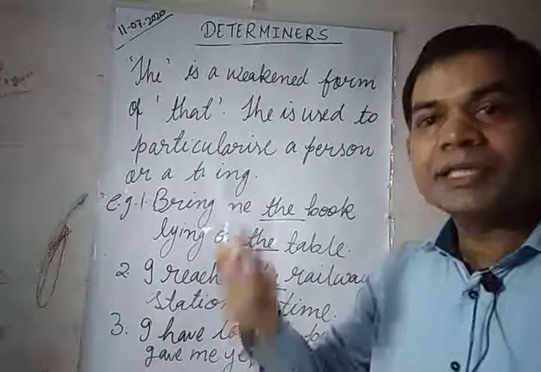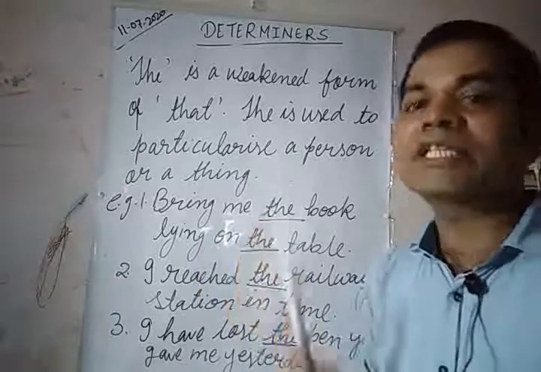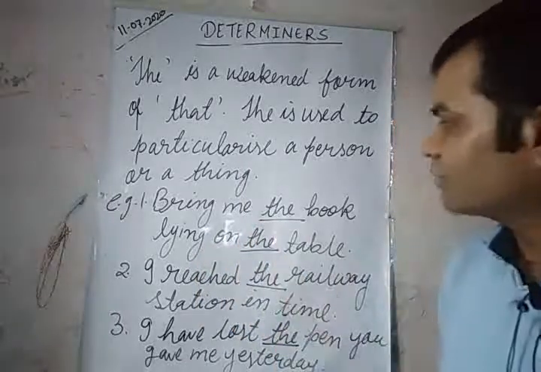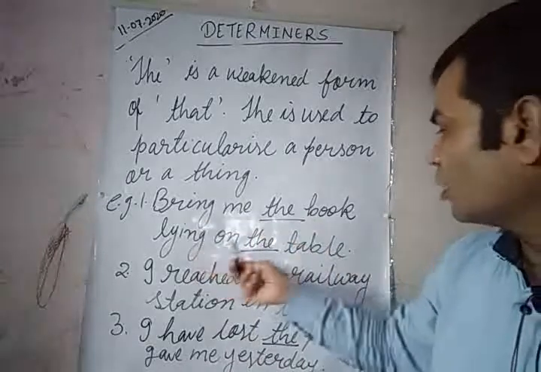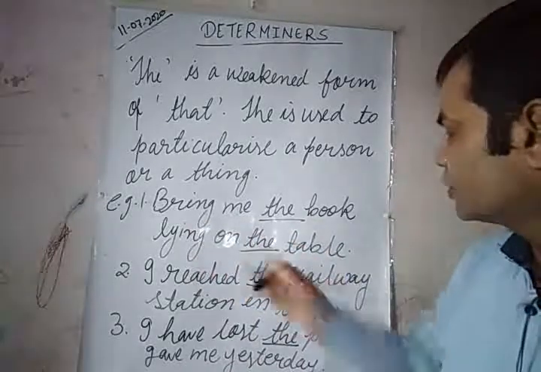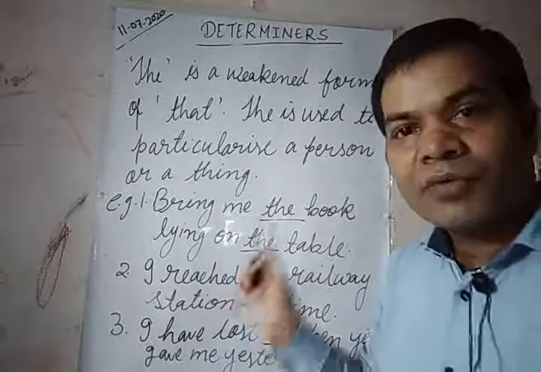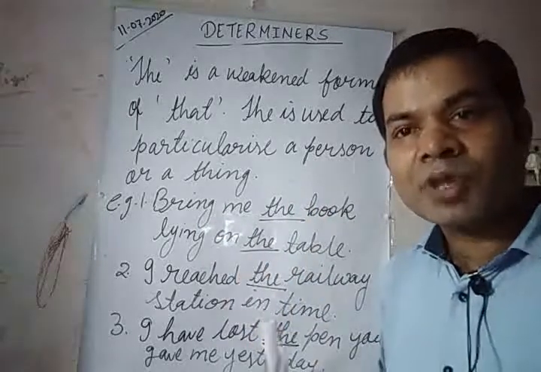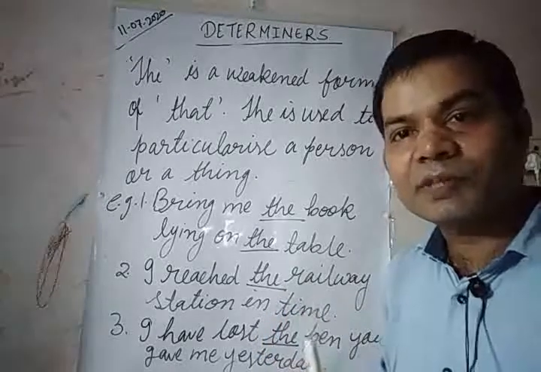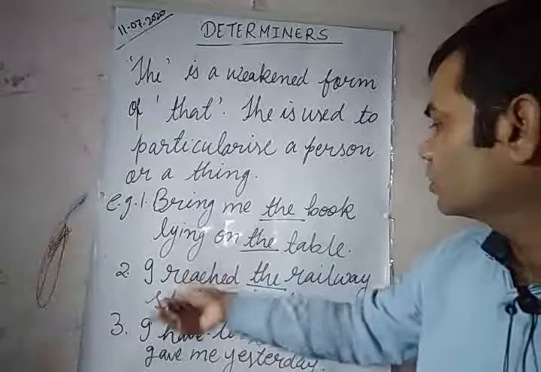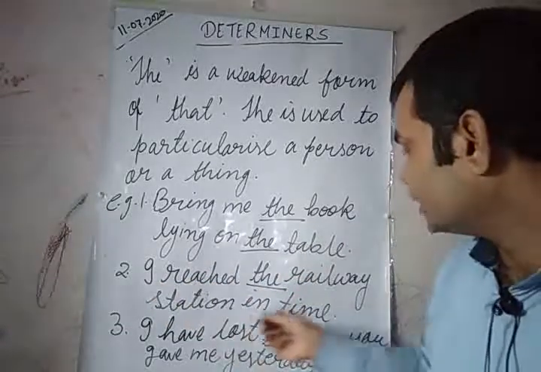For example, this is the marker which I bought yesterday. More examples: bring me the book lying on the table. It means I am talking about a particular book which is on the table, a specific book. I reached the railway station in time.